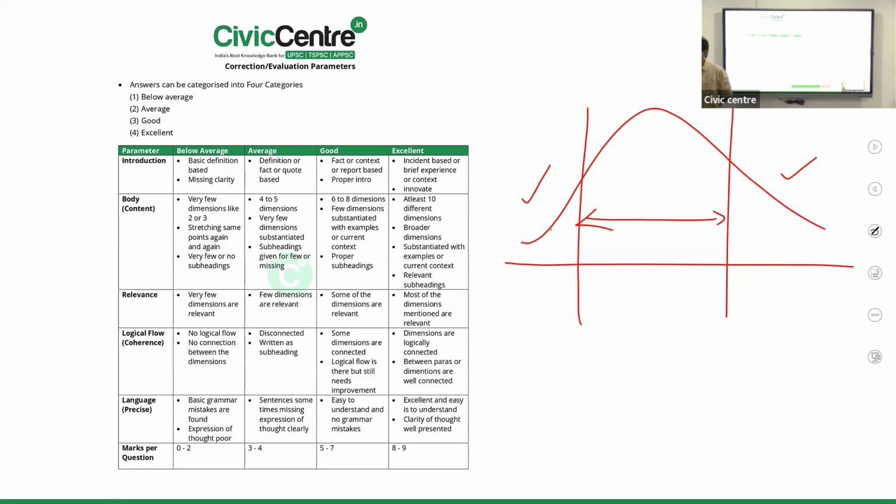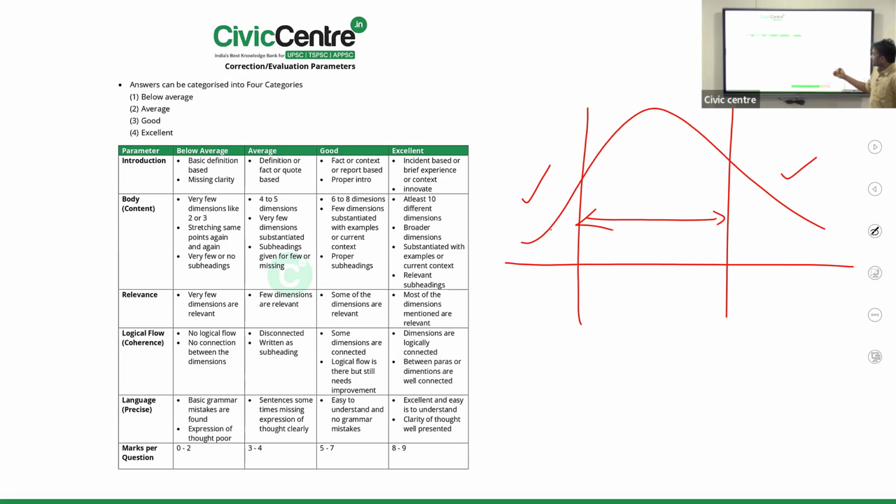I'm just increasing the standard of the answer. Am I clear? In the civic center category answers, definition is secondary unless it is explicitly asked. Now, when it comes to the body, I have mentioned at least 6 to 8. But we are trying to target that you have to write at least 6 broader dimensions.